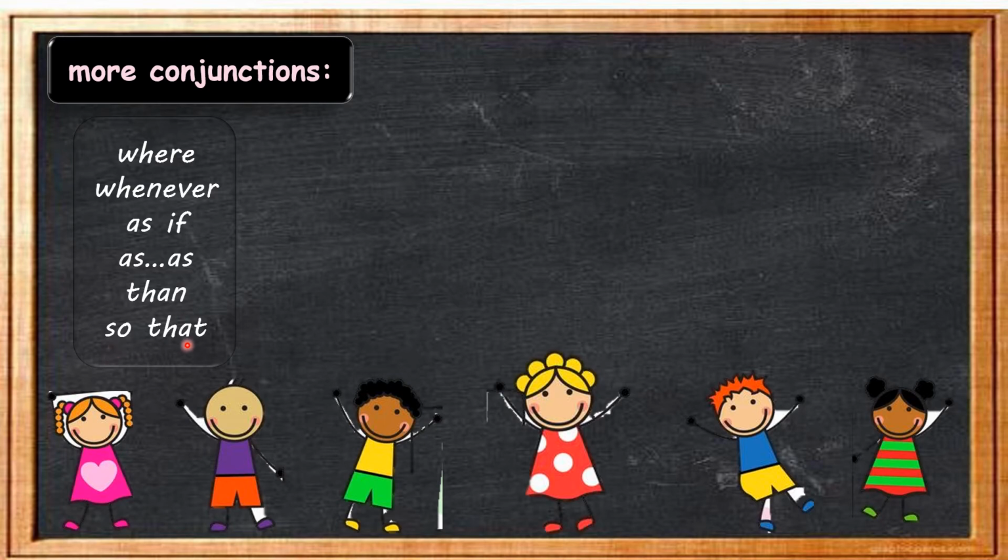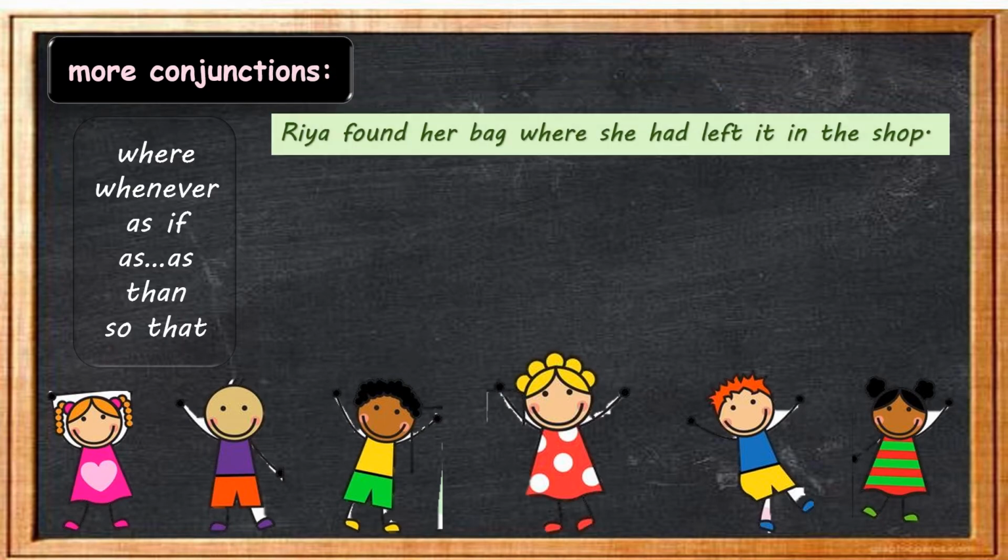So that gives information about result. Now, let's see examples. Ria found her bag where she had left it in the shop. The conjunction where gives information about the place where Ria had left her bag.